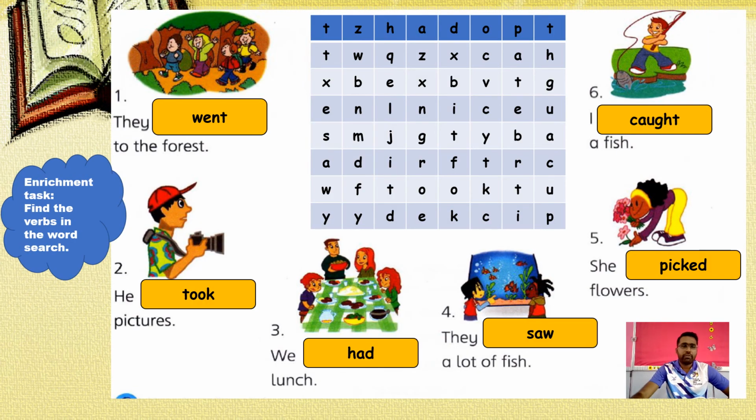And lastly, we have a word search. Find the 6 verbs in the yellow boxes in the word search, like went, took, had, saw, picked, caught. All these 6 verbs are irregular verbs. It's a very simple activity. You can just use color pencils or a pencil to circle the word in the word search. You either circle or color, it's up to you.